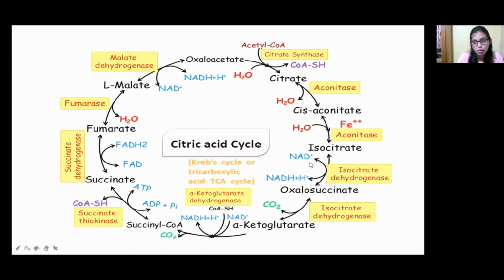Here one NADH is produced, here also one NADH, here one ATP, and here one FADH2, and here one NADH will be produced. This is the overall citric acid cycle, and the citric acid cycle is also called the Krebs cycle, and also called the TCA cycle.